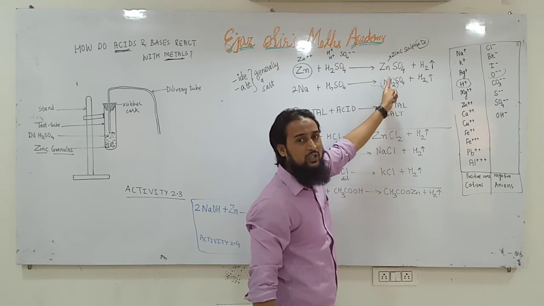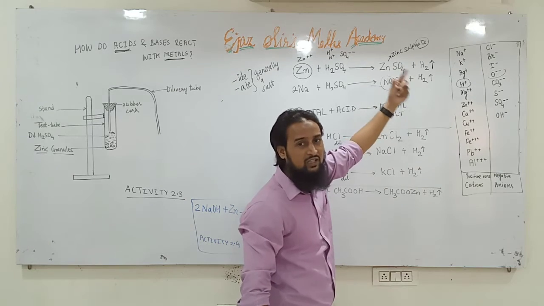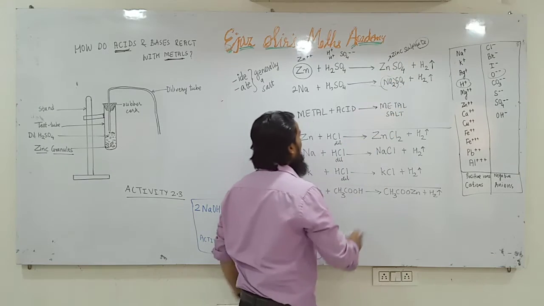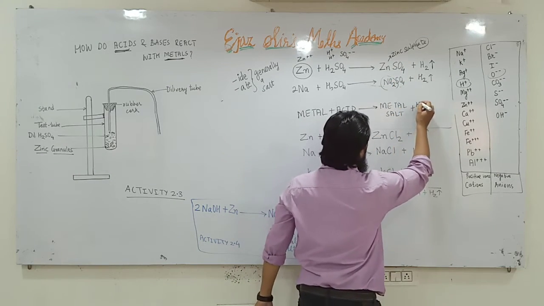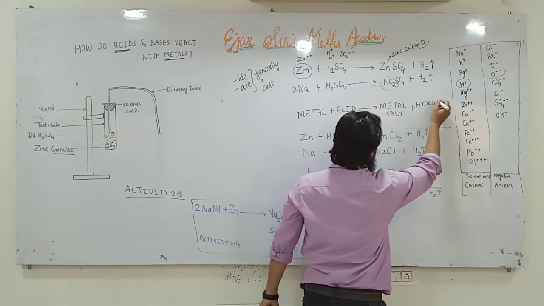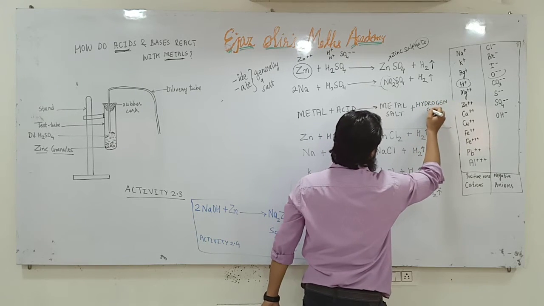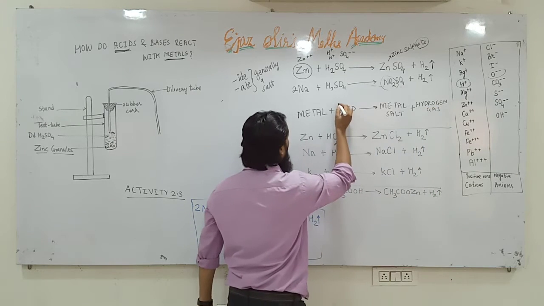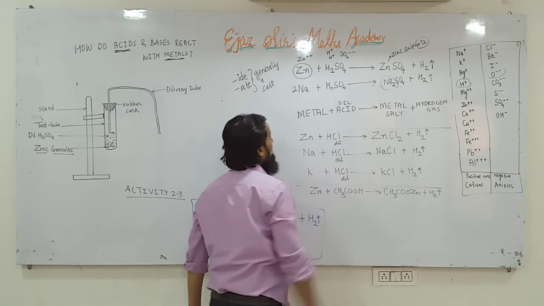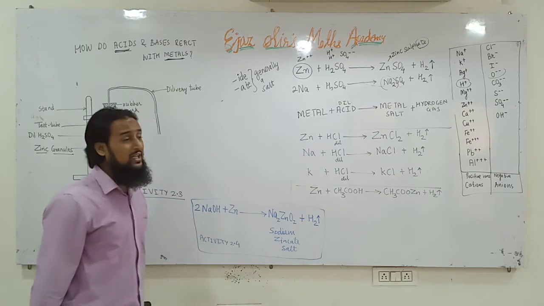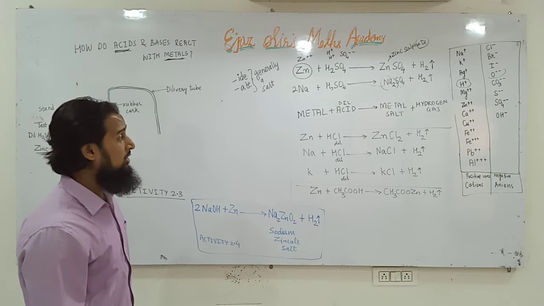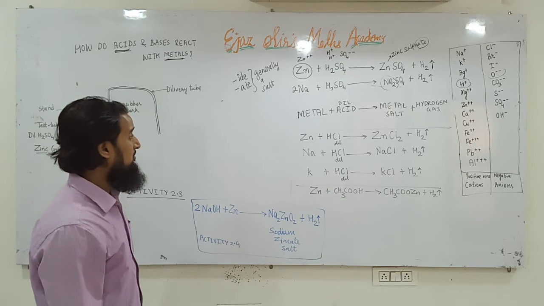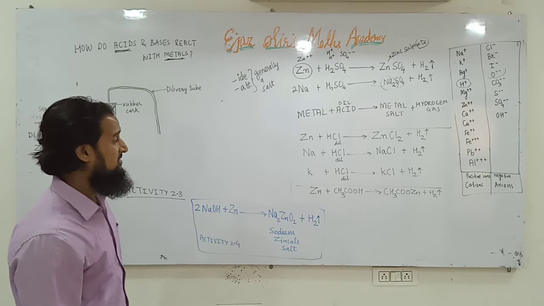Zinc sulfate, sodium sulfate, potassium sulfate, magnesium sulfate. That's why we are writing metal salt plus hydrogen gas. So this happens with dilute acid. So whenever a metal reacts with dilute acid, it forms metal salt plus hydrogen gas. Metal salt plus hydrogen gas.